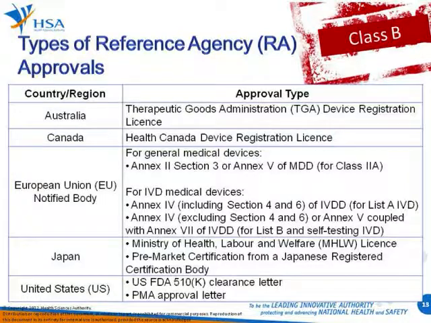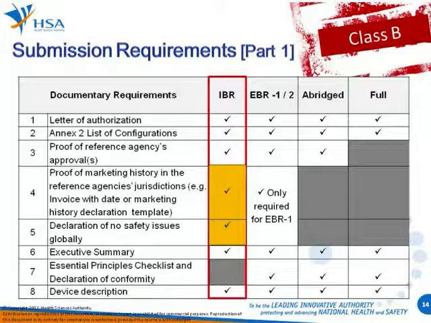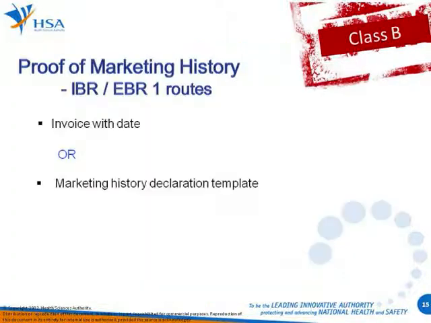Next, for IBR, because it leverages on reference agency approvals and marketing history, the submission requirements have been reduced. So take for example, you will not be required to submit the essential principles checklist and declaration of conformity. Previously, for IBR, proof of the marketing history in the reference agency jurisdiction, as well as no safety issues, will have to be provided.